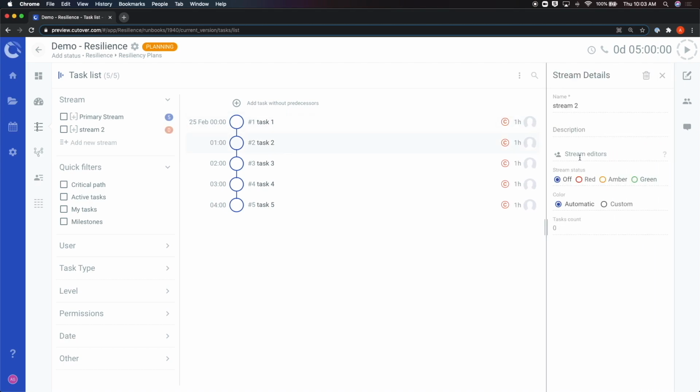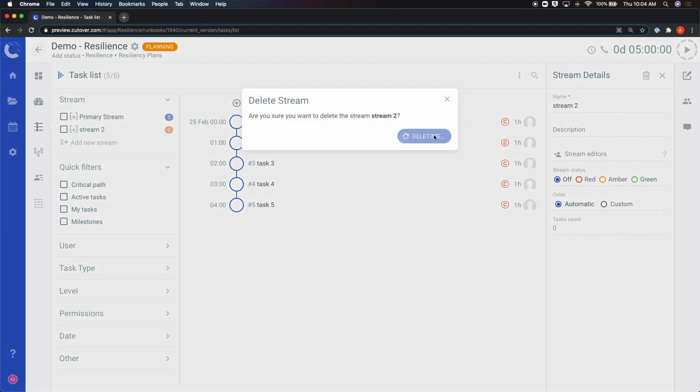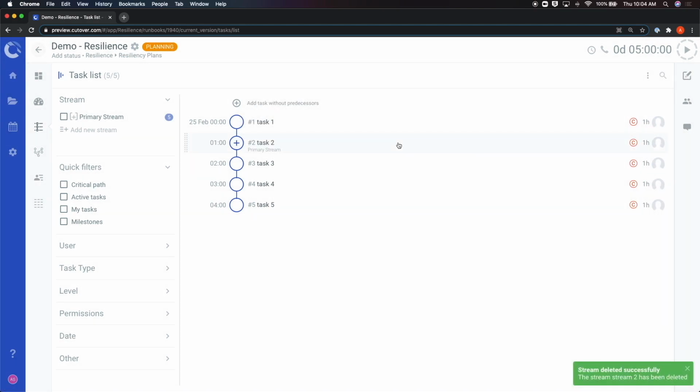From here, you can edit the stream, add descriptions, editors of the stream, or even change the color of the given stream. Note that any tasks assigned to a stream will automatically match the color that you gave that stream. This was a high-level walkthrough of how to create a basic runbook from scratch. We will further explore the different task types and how to configure each one in a task-specific video.